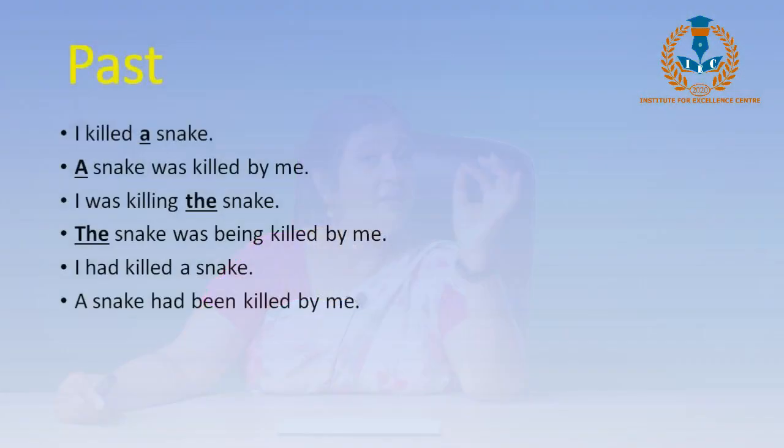It will be, I am killing the snake. And it would have changed to, the snake is being killed by me. But here we are saying, I was killing the snake. So we have to change that into the past only. So what we'll do is, we'll write, the snake was being killed by me.